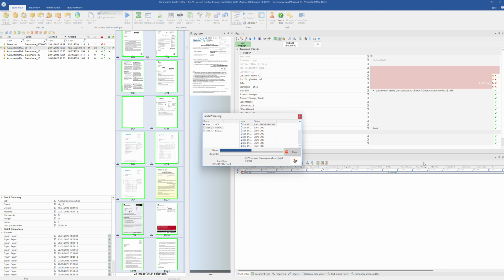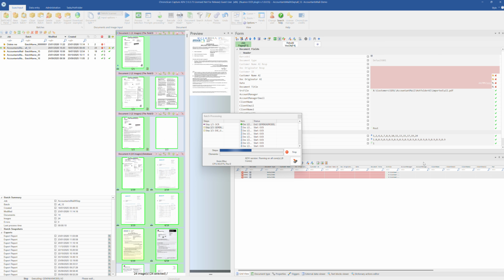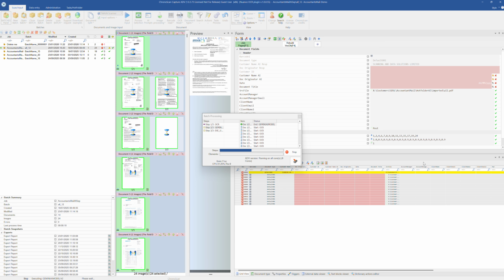Chronoscan is going to OCR the document, split it up into its individual documents using AI, and then index each document.